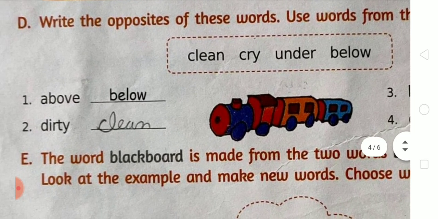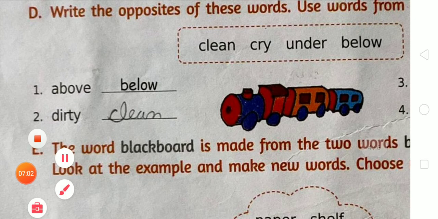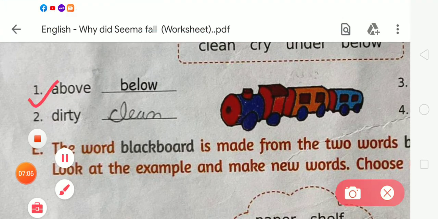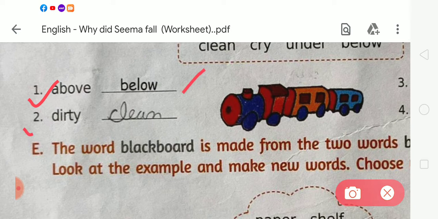Okay. So here the first word is above. So we have to write the opposite of above. So it is below. BELOW, below. Now, second is dirty. So we all know the opposite word of dirty is clean. What is the spelling of clean?